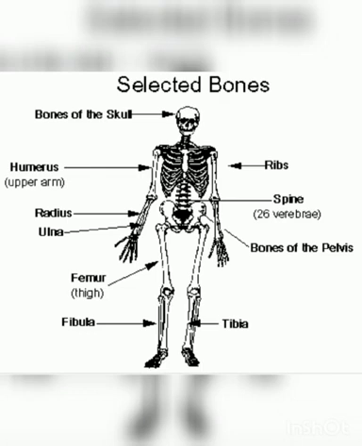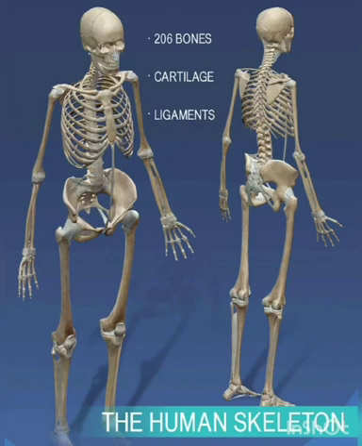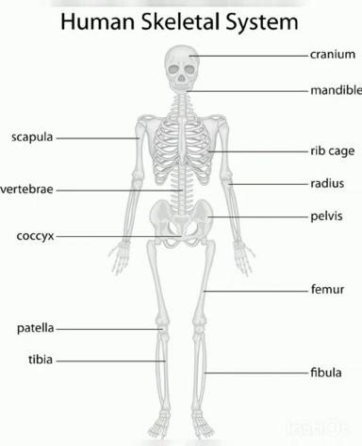All these bones form a framework of our body called the skeleton. The skeleton provides shape and support to our body. It also protects delicate organs like the heart, brain, lungs, and other inner parts from getting injured. The skull protects the brain, and the backbone protects the spinal cord and helps us to stand straight. Next, ribs protect our heart and lungs.